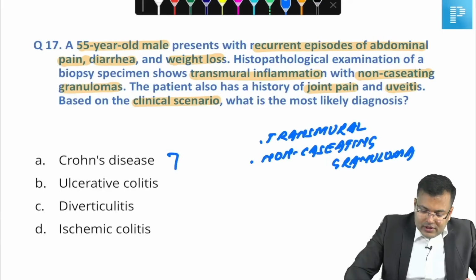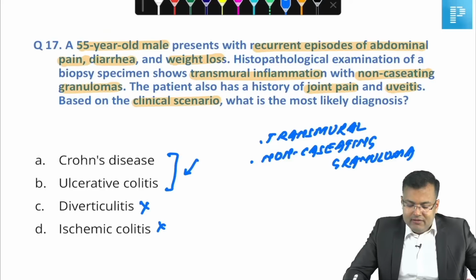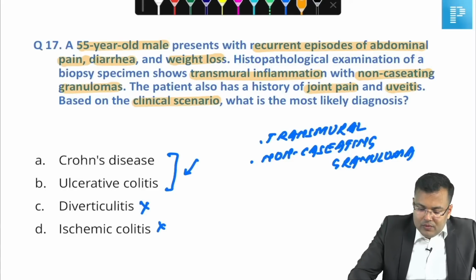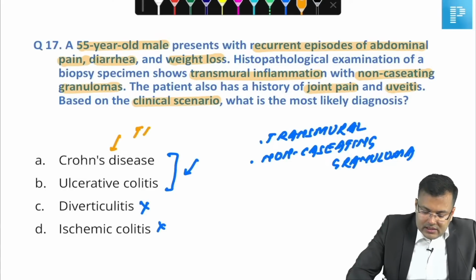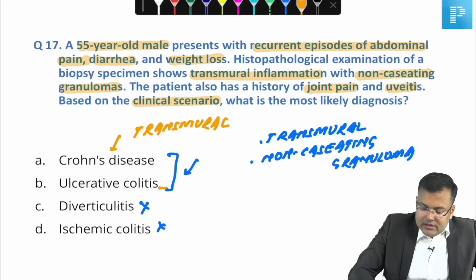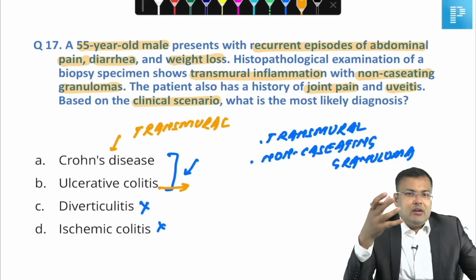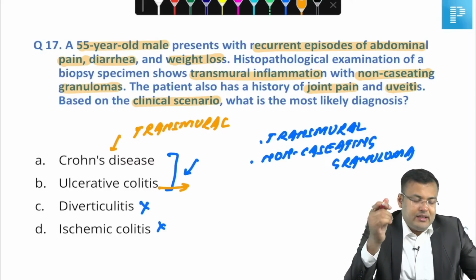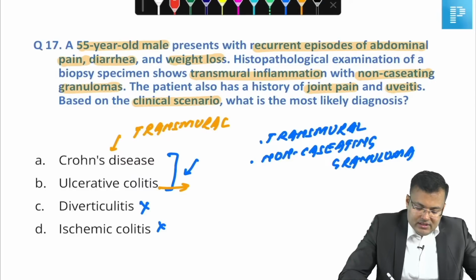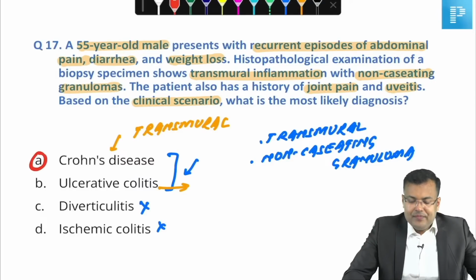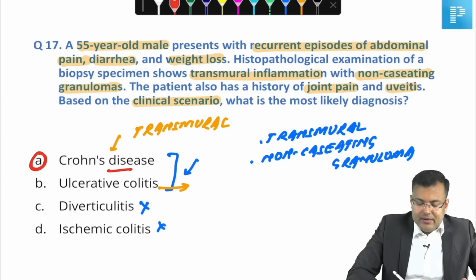So it is focused to these two only, Crohn's disease and ulcerative colitis. Why? Because diverticulitis and ischemic colitis are not associated with extraintestinal manifestation. How to differentiate? All of you know that in Crohn's disease, it is transmural. And in ulcerative colitis, it is only involving mucosa and submucosa. In Crohn's disease, there is non-caseating granuloma. So the correct answer for this question is A.